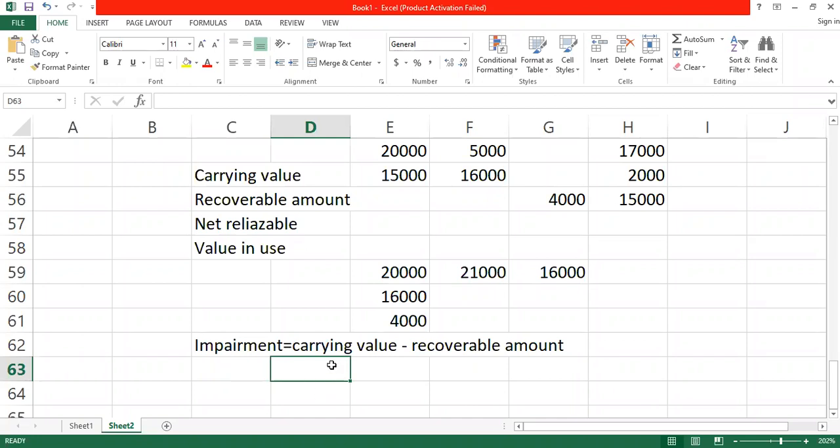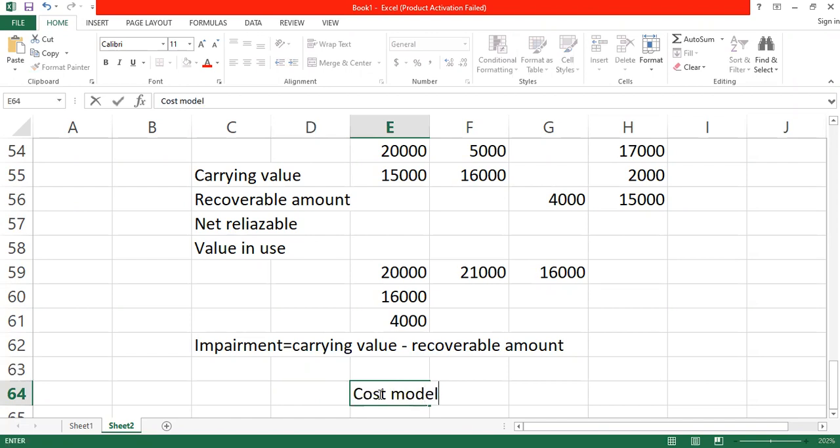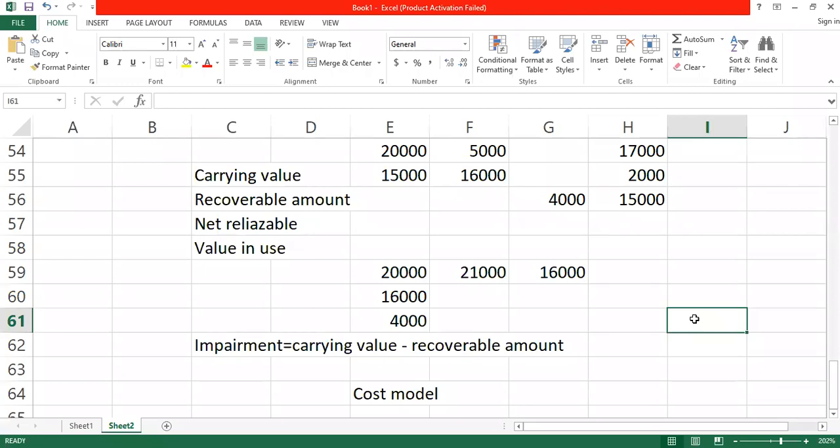What you should have in your head is that impairment is something we do for assets that are carried under the cost model. If the asset is carried under the revaluation model, impairment is already done. The impairment is the revaluation loss that we are going to get because the fair value will be lower than the carrying value. So the revaluation loss is already included, but we are just calling it revaluation loss. Technically, we do impairment only for assets that are carried under the cost model.